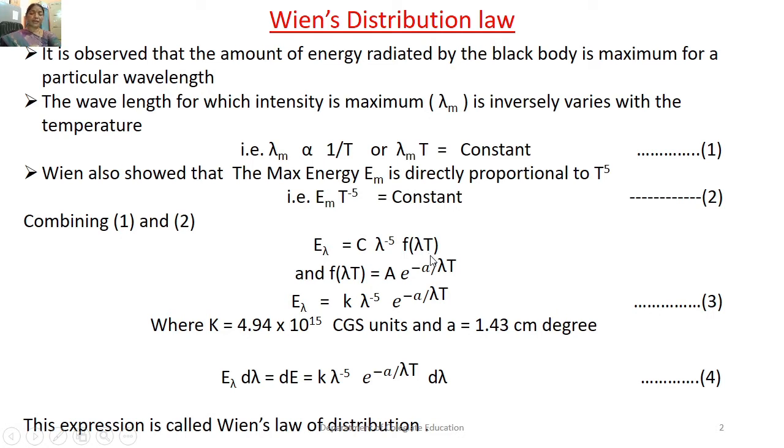By comparing the black body radiation spectrum with the known Maxwell's velocity distribution curve, he assumed that this function of lambda T is of exponential form, and he gave f(lambda T) equal to a into e to the power of minus a divided by lambda T. By putting this value of f(lambda T) in this equation, the emissive power would be equal to k, some constant, into lambda to the power of minus 5 e to the power of minus a divided by lambda T. Here the constants k and a are adjustable constants, and the expression for the energy density according to Wien is E lambda d lambda equal to k lambda to the power of minus 5 e to the power of minus a divided by lambda T d lambda.